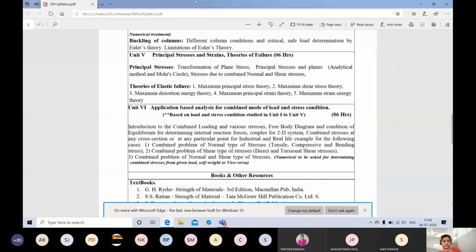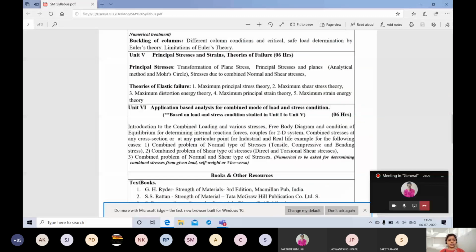So where I was, in the buckling of column, this is a new topic where we are going to see what Euler's theory is, and there is a formula for Euler's theory, and that one is also simple.